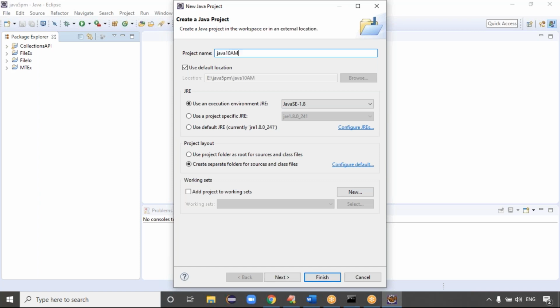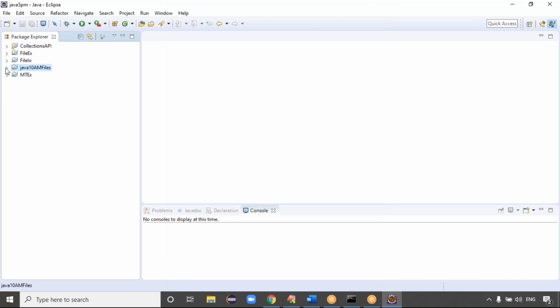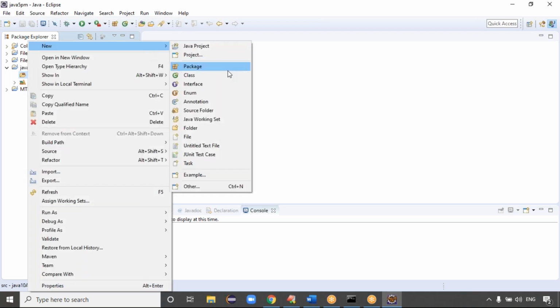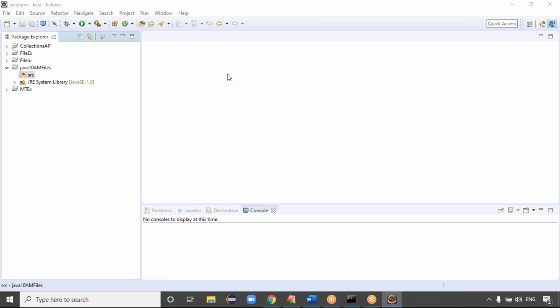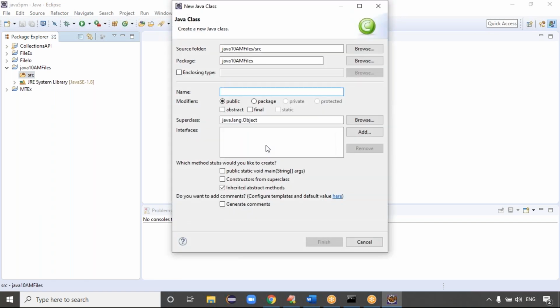Create a Java project for the files concept. Just click on finish. Here you go for the src folder, right click, click on new, and create the class. Give the class name, guys. Let me look at the character example. This is like byte stream and character stream.